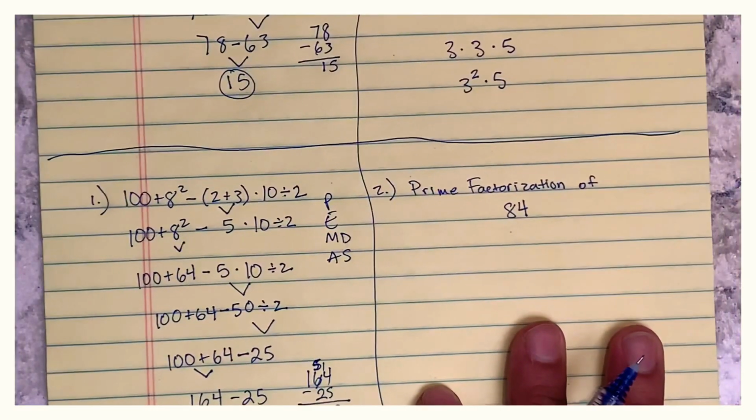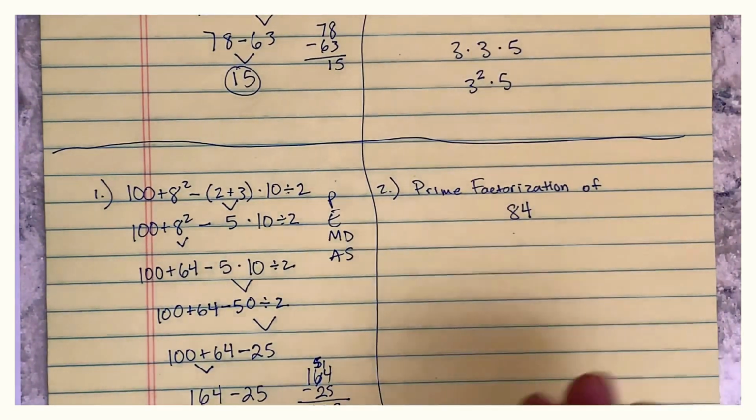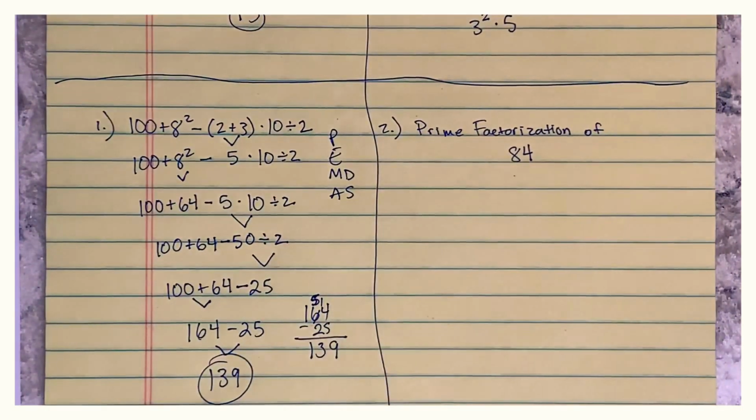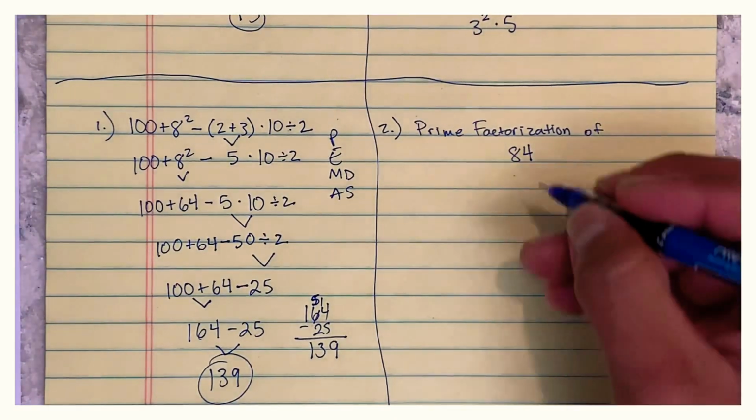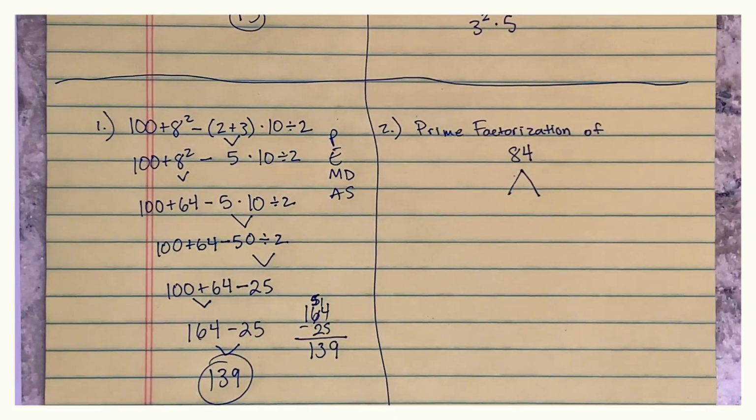Prime factorization of 84. Remember, to do prime factorization of a number, you have to know what a prime number is. A prime number only has 2 factors, one and itself. And you have to know what a composite number is, which is a number that has more than 2 factors. To do prime factorization, you have to use a factor tree. Now, go ahead and pause the video right now, and then unpause it when you're ready to check your work.